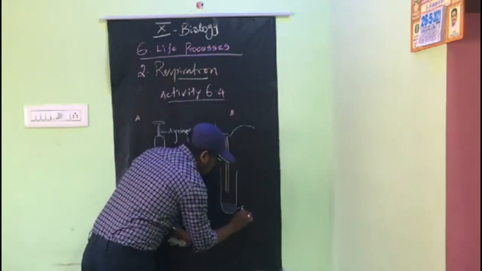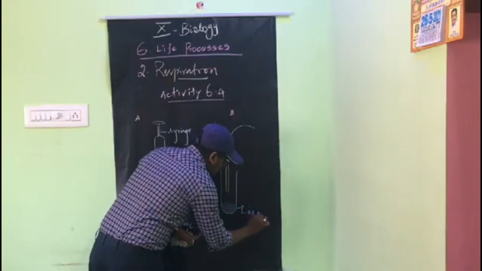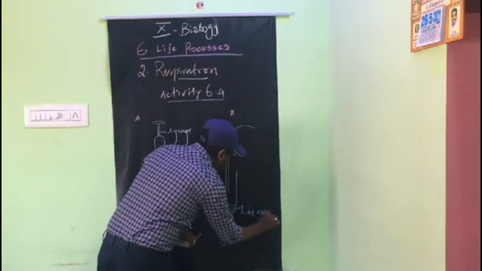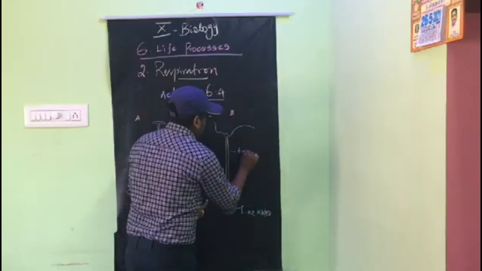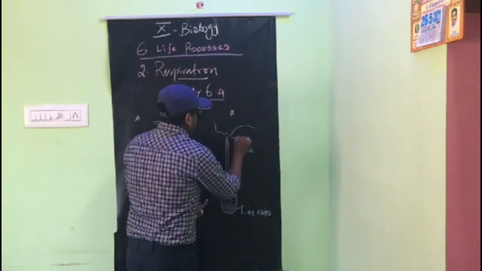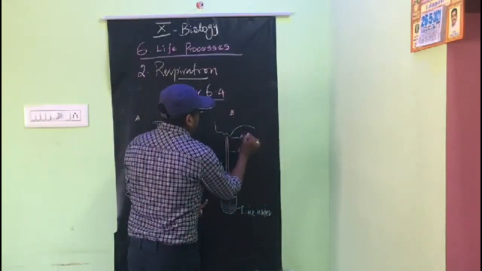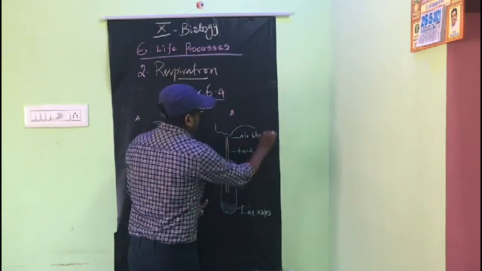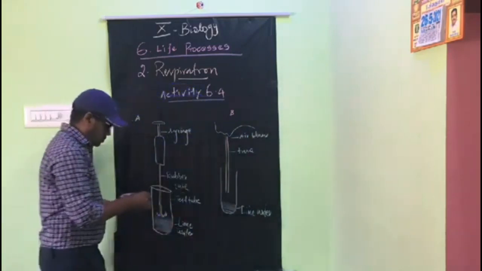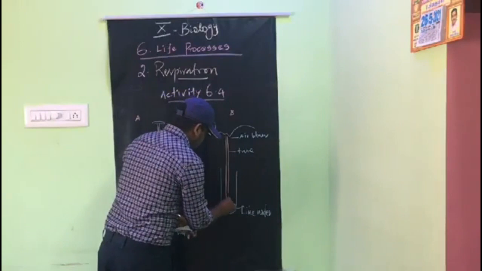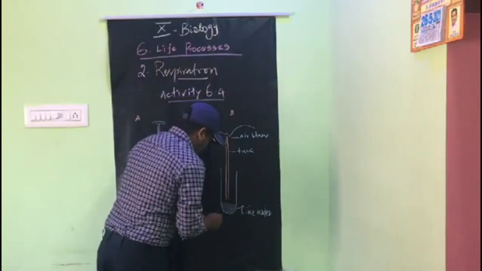This is freshly prepared lime water. This is a tube. The air is blown.